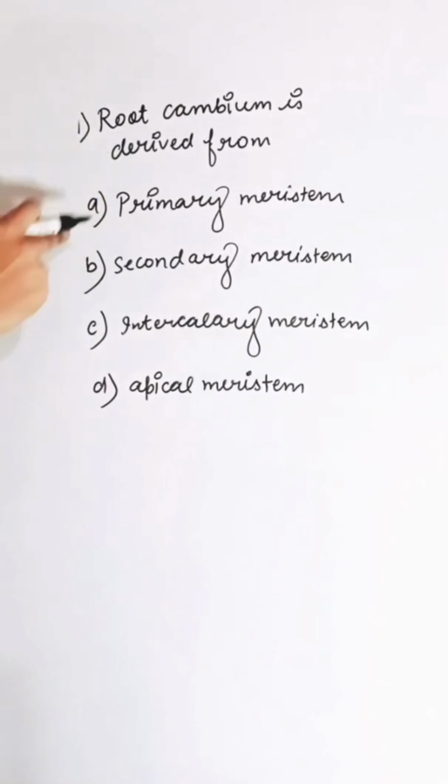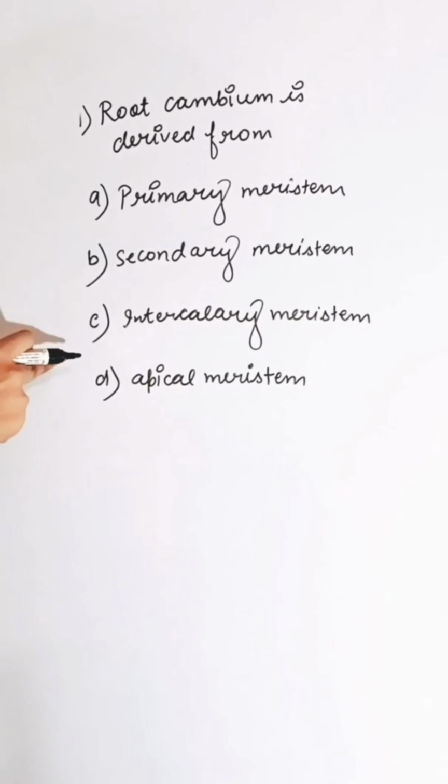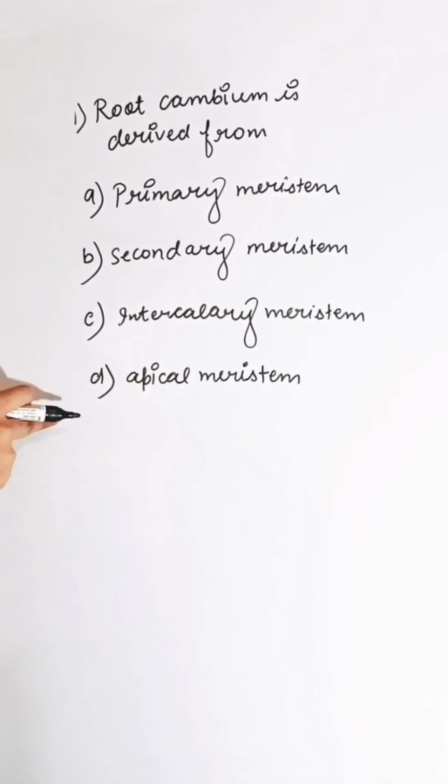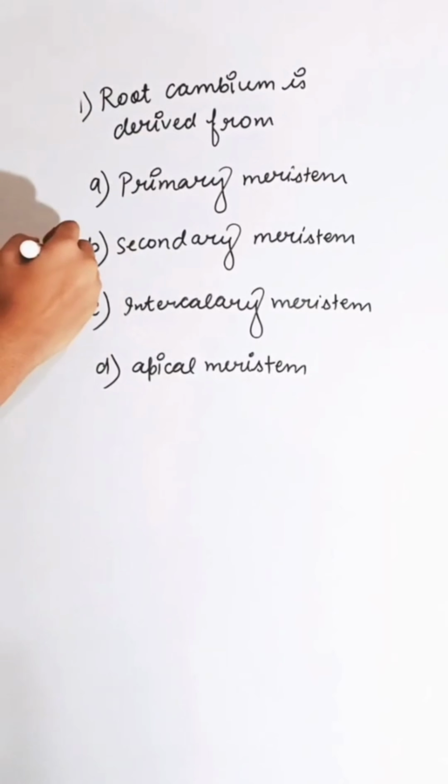Cambium is derived from, first option, primary meristem, second is secondary meristem, third is intercalary meristem, and fourth is apical meristem. Root cambium is derived from secondary meristem. So the correct answer is B.